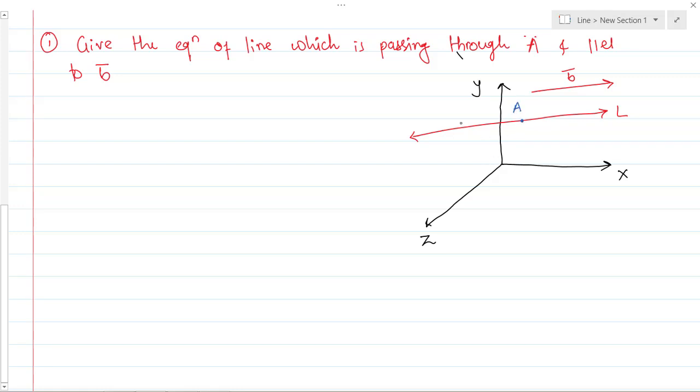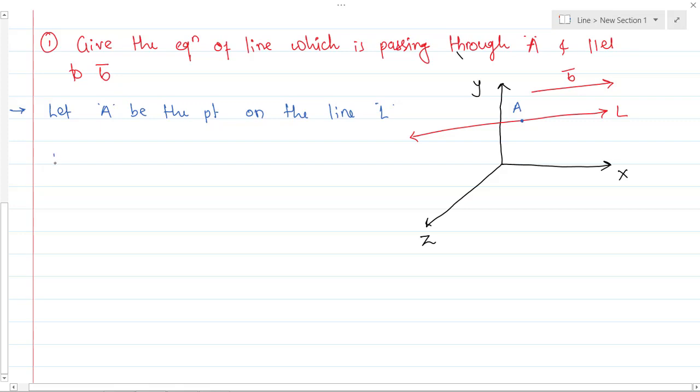Okay, very good. So what we will do is, let A be the point on the line L. B bar is parallel to the given line.